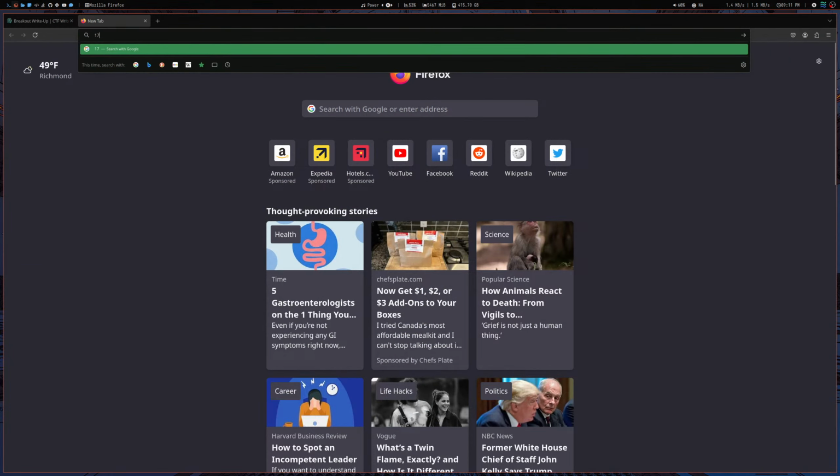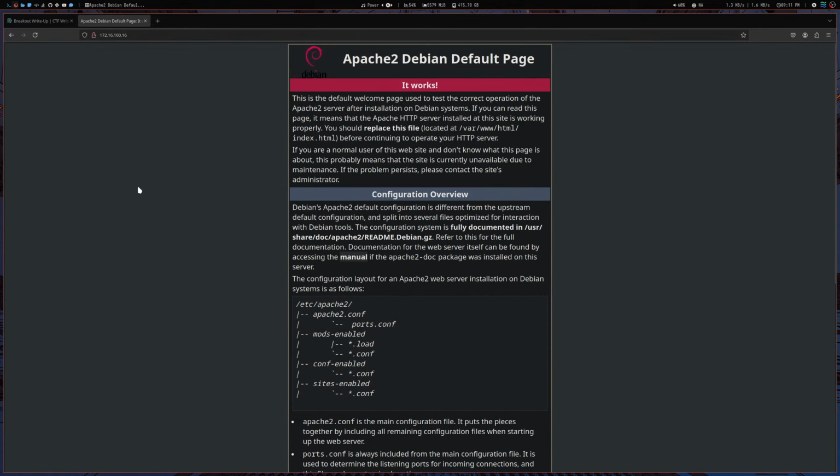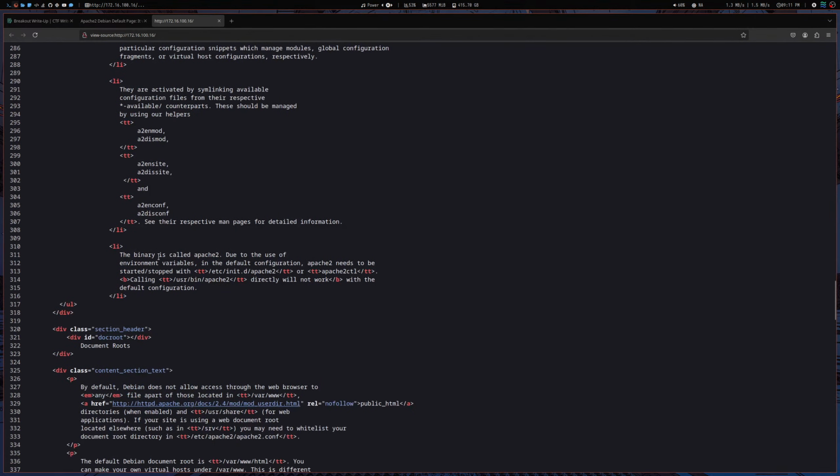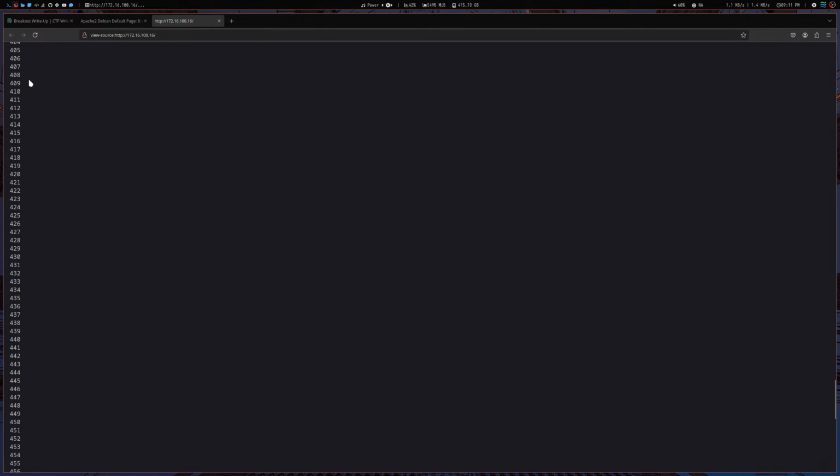By the time it runs, we can check out whether it does have an Apache page. Let's check the source. Okay, there is something extra here. Nice.